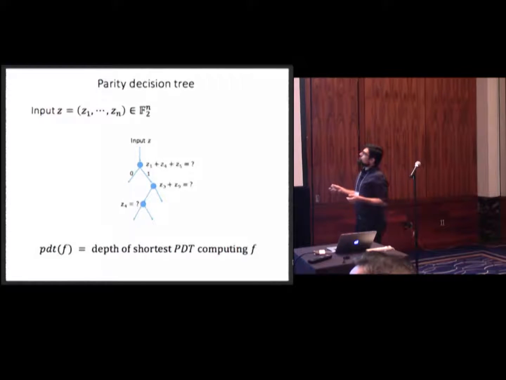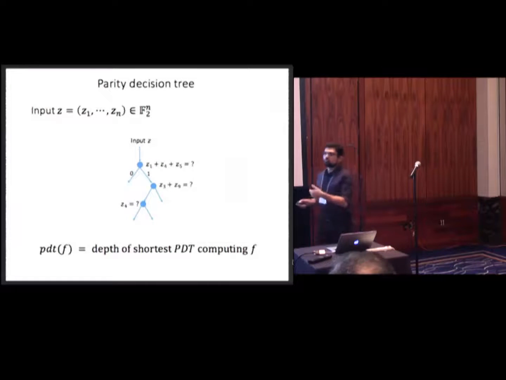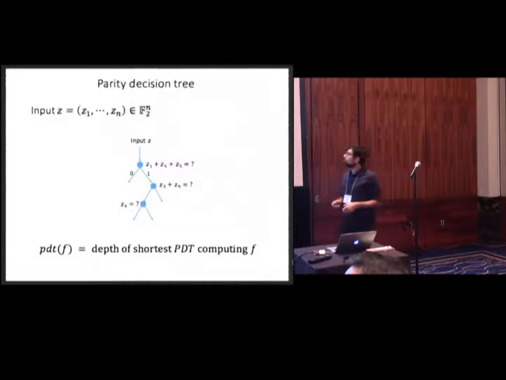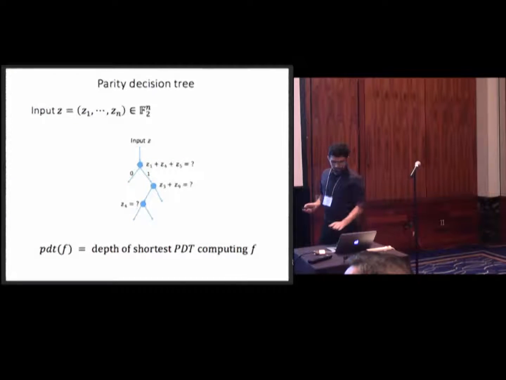And a parity decision tree is just like a decision tree, but in a standard decision tree, you would ask about variables as questions. But here you ask the parity of a bunch of input bits. So you just add some of these input bits, compute mod 2, and look at the result. Depending on whether it's 0 or 1, go to the left or right. So anytime I'm using addition, I mean XOR. This is the operation on x. And the parity decision tree complexity of a function is defined as the depth of the shortest parity decision tree that computes your function.